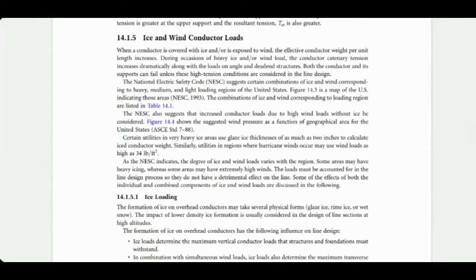Another thing, ice. Even in this country, Uttarakhand, Himachal Pradesh, Kashmir, there are areas where ice formation can seriously damage or seriously affect the performance of transmission lines. Effective diameter goes up. Even the value of permittivity that we were assuming as permittivity of air may have to be changed because of ice formation. It's a complicated topic, but at least appreciate that ice can play havoc with transmission lines. Okay. Wind is another story.